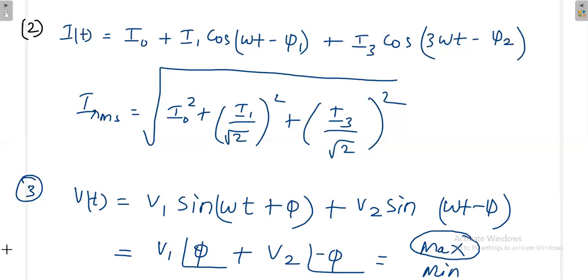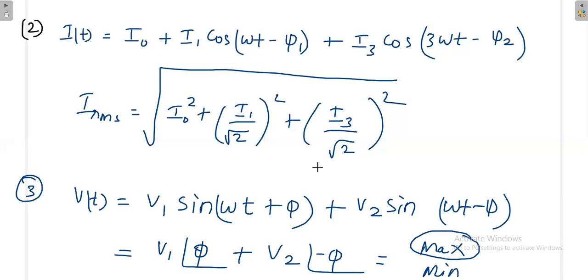From that you have to choose the maximum value. Once you know that maximum value, from that you can find the RMS. That maximum value divided by root 2. Because you have to apply the phasors there because their frequencies are same. Then nobody knows what answer you will get. That's why you have to carefully calculate.